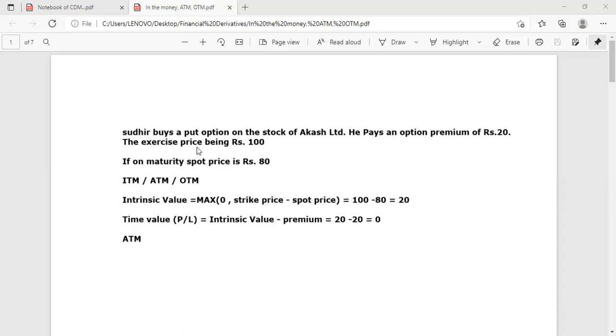Because Sudhir is a bearish investor. When he's buying a put option, he is having a bearish outlook on stock of Akash Limited. He expects that market will fall below 100. Strike price is 100. So he is betting that market price of stock Akash will fall below 100. And fortunately, the spot price on expiry is 80. It is below 100. So he is winning the deal. He is winning the deal and he is getting profit of 20.